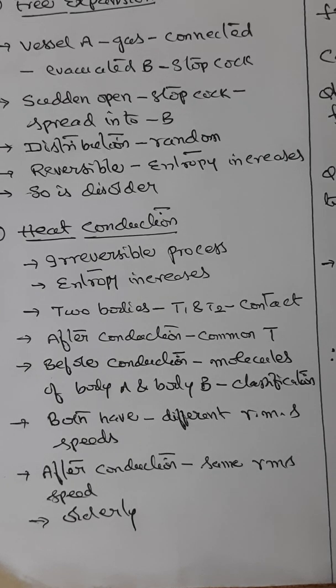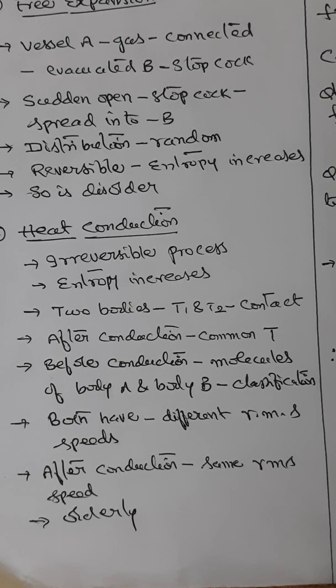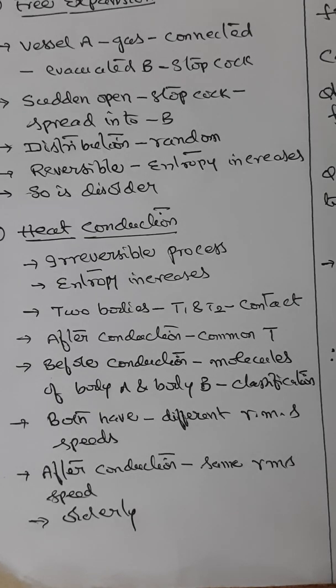But before conduction, we could easily distinguish between the molecules of body A and the molecules of body B, because body A is at a temperature of T1 Kelvin while body B is at a temperature of T2 Kelvin. That means both bodies have different root mean square velocities, RMS speeds. After the conduction, this classification is lost because the molecules of the system are at the same temperature. Therefore, they have the same RMS speed.